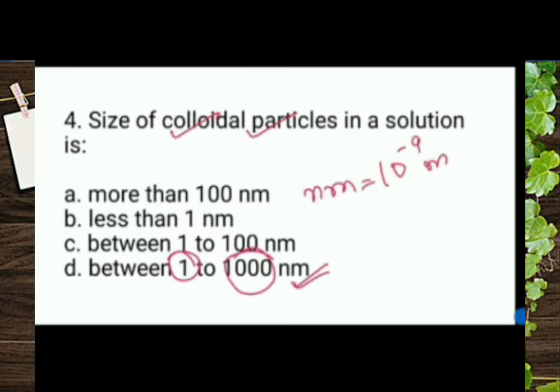We know that the size of colloidal particle will be very small. Here we indicate it as nanometer. 1 nanometer means 10 raised to minus 9 meter. Here the answer is between 1 to 100 nanometer. So all should study it. The size of the colloidal particles is between 1 to 1000 nanometer.